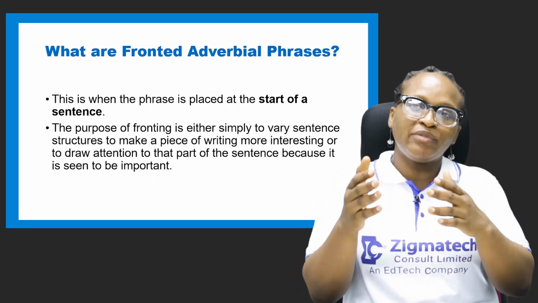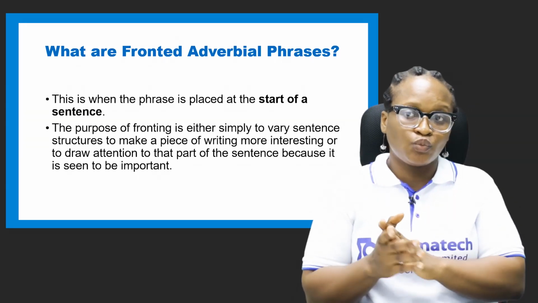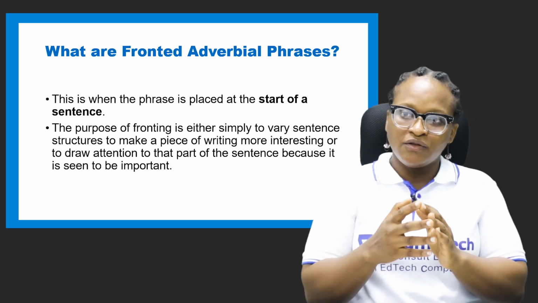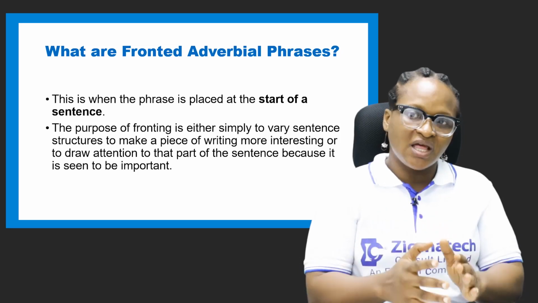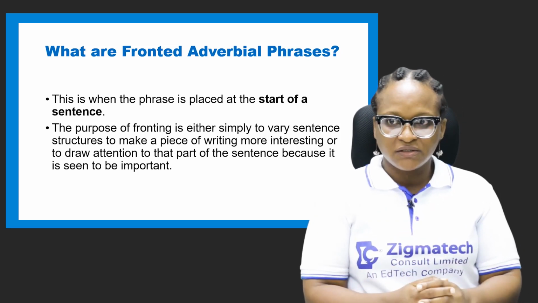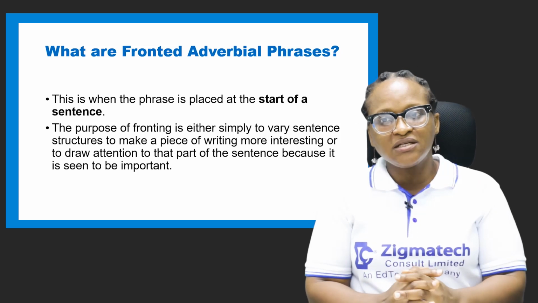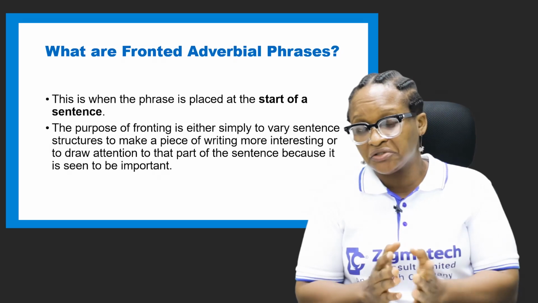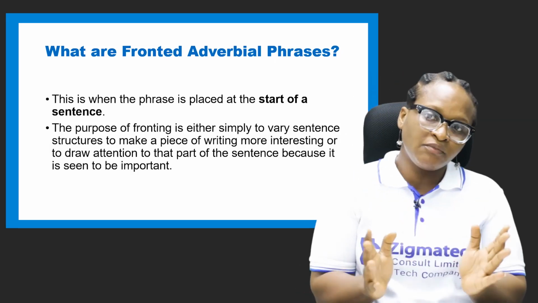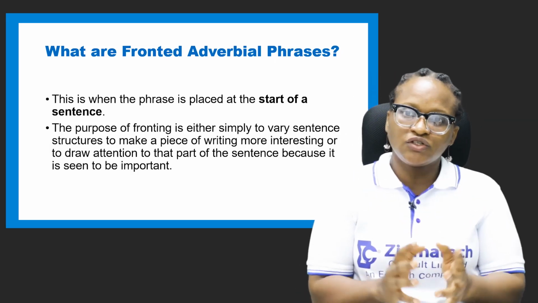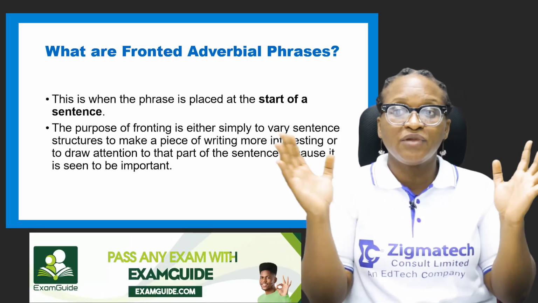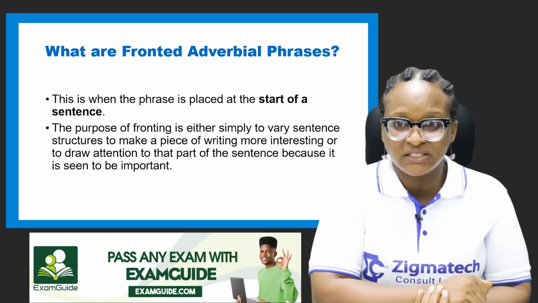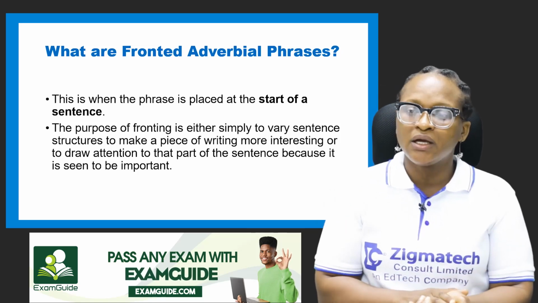So what do we mean by fronted adverbial phrases? By fronted adverbial phrases, we mean placing the adverbial phrase at the start of a sentence. All right. So the purpose of fronting is either simply to vary sentence structures, like I said earlier. It's not like there's something so special about it. It's just to vary sentence structures to make a piece of writing more interesting, or to draw attention to that part of the sentence because it is seen to be important.